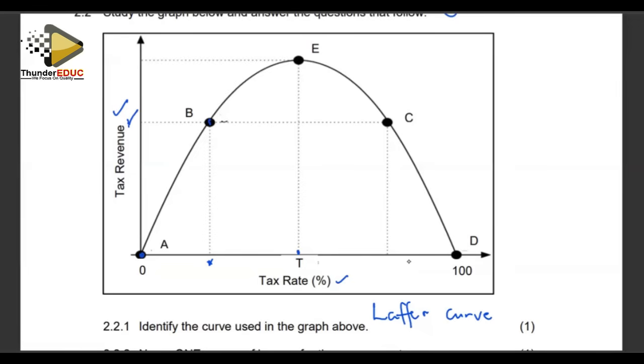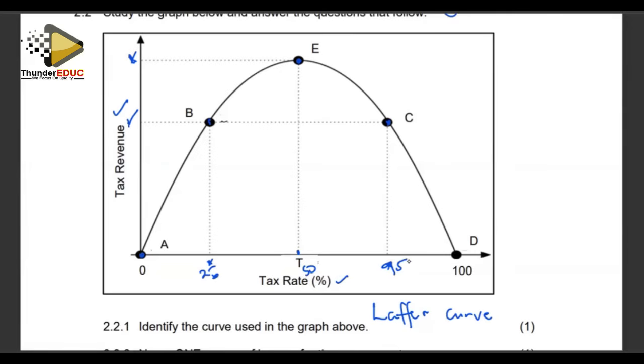This is the tax percentage that the government is charging, T, and along the curve we are at point E. At point E, we can see that the government raises this much revenue here, which is the maximum amount of revenue that the government can raise. And above point E, if we try to charge at point C, you see the tax percentage is increasing. It's almost close to 70 to 100. Let's say this was 25, and this is 50, and then this is 75. For the sake of clarity, then we get our 100.